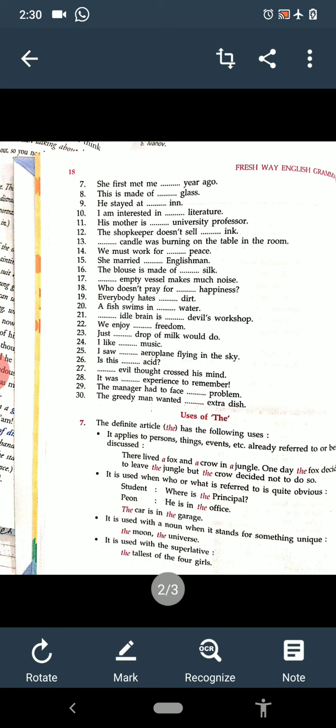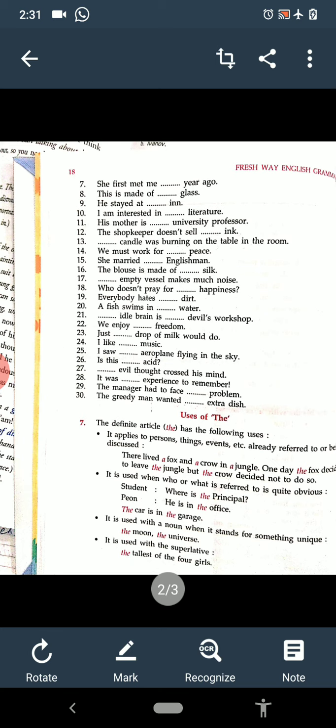This is made of, number 8, this is made of dash glass. Glass is also uncountable, then dash, no article. He stayed at dash inn. Inn, i sound, then an inn. I am interested in dash literature. Literature is also uncountable, no article will be here.